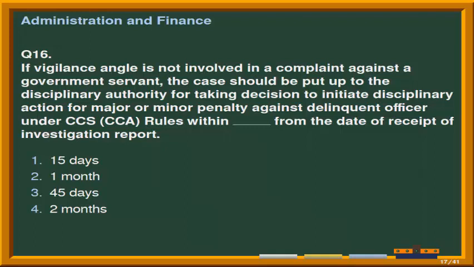And the given options are number 1, 15 days. Second option is 1 month. Third option is 45 days. And the last option is 2 months. Correct answer is 1 month.